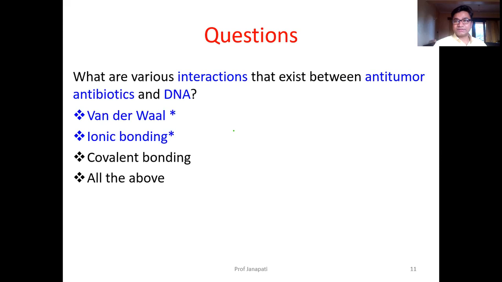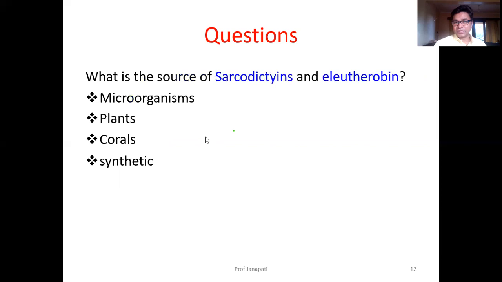Van der Waals is from the aromatic ring. Ionic bonding is because of the amino sugars present in the drugs. We didn't give hydrogen bonding; if hydrogen bonding were there, then the option could be all the above. But instead we have given covalent bonding.